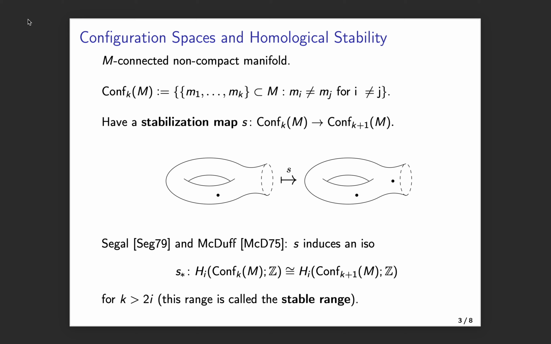Homological stability is a pattern that many important families of groups and spaces in math have. For example, general linear groups, mapping class groups, automorphism groups of free groups, and Hurwitz spaces all have homological stability. In addition, homological stability has had many important applications. For example, it was important in Quillen's calculation of the algebraic K-theory of finite fields.